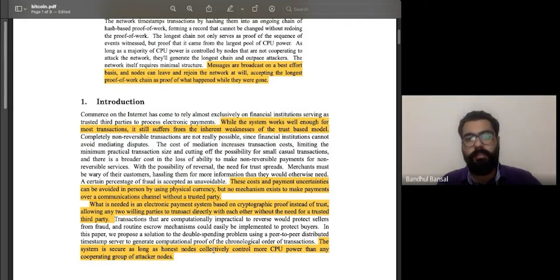So what this means is that as long as the honest nodes collectively control more CPU power, the system is secure. What do we mean by that? Now, there is a probability of a 51% attack. That means if a single node collectively has a power of 51% while mining the blocks, right?